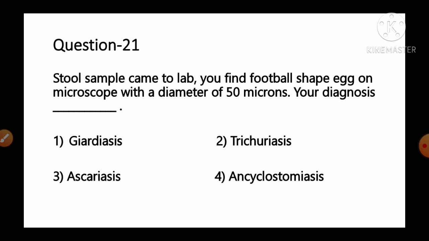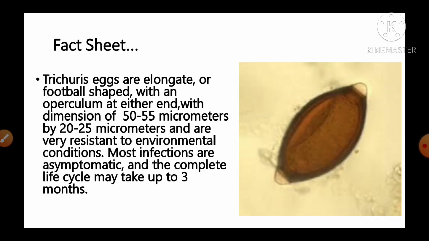And the fact given regarding this question: trichuriasis eggs are elongated or football shaped with an operculum at either end, with dimensions of 50 to 55 micrometer by 20 to 25 micrometer, and are very resistant to environmental conditions.